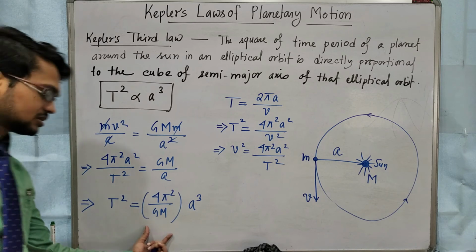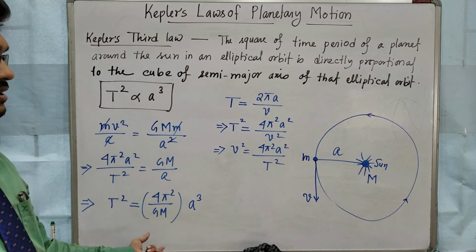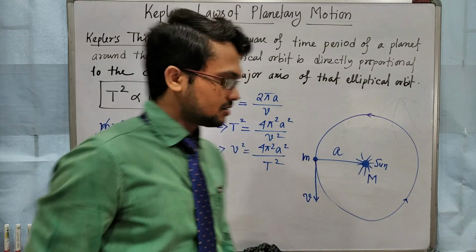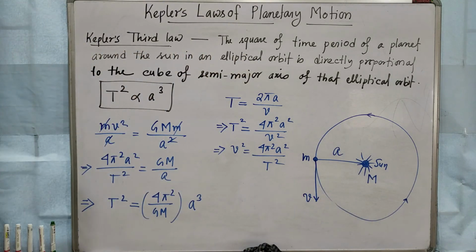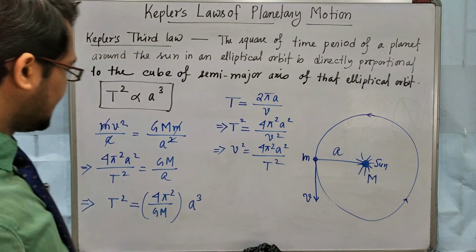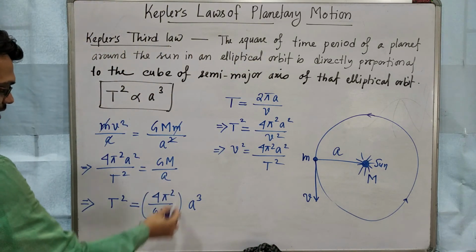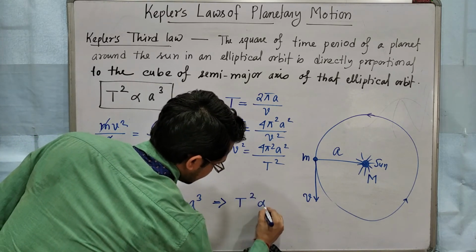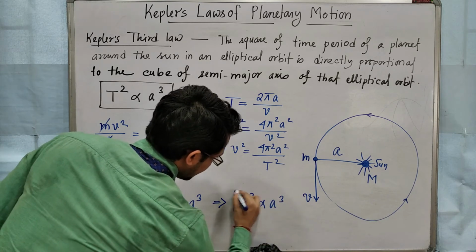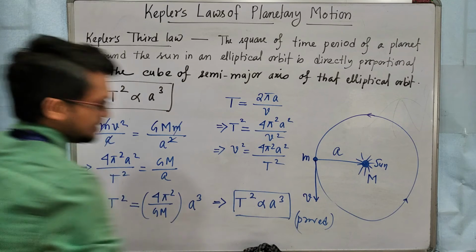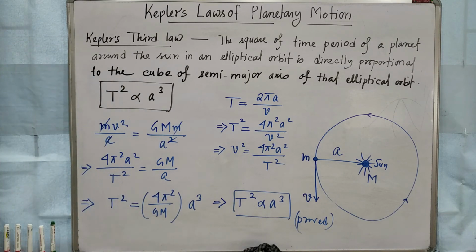Now this part is constant, okay? This part is constant because all the planets are revolving around the sun, okay? How many are there? 8 planets are revolving around the sun. So for the 8 planets, this part will be the constant. That means T square is directly proportional to a cube, and it is proved. Clear? So this proof is important for your exam.